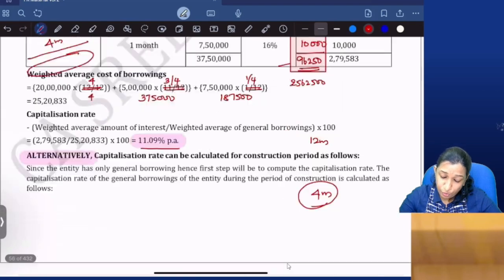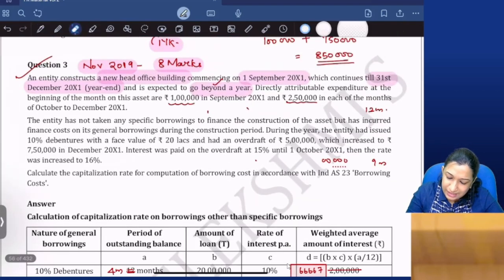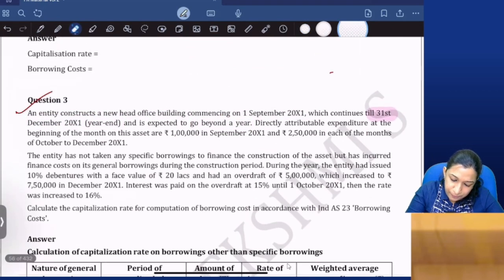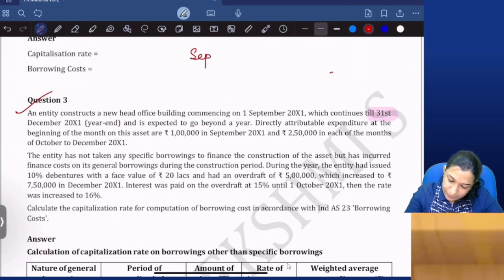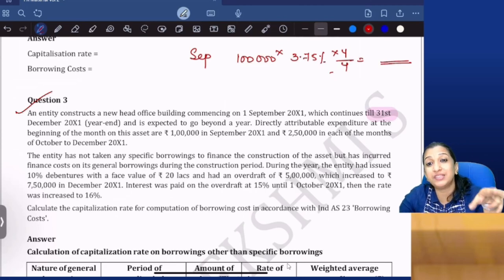So in this case, if you want to know the amount of borrowing cost to be capitalized, that is not asked. But first, September, you spent 1 lakh. So 1 lakh into 3.75% into 4 by 4, or if it was 11.09% into 4 by 12.